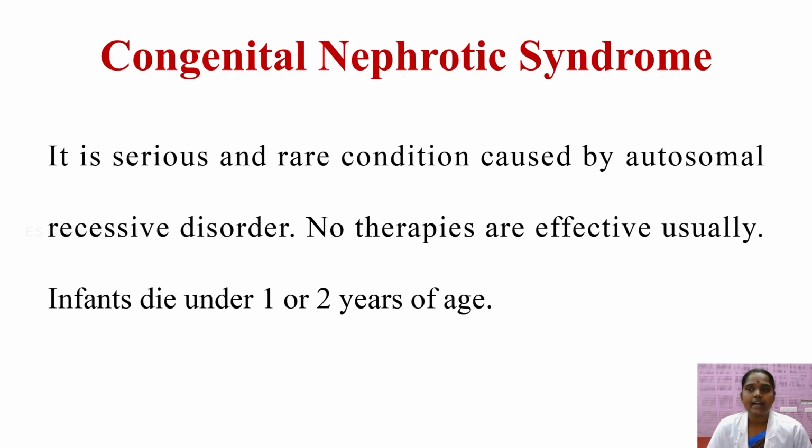Next, we move on to congenital nephrotic syndrome. Congenital nephrotic syndrome is a serious and rare condition caused by an autosomal recessive disorder. There are no effective therapies. Usually, infants die by 1 or 2 years of age. It occurs during delivery; the baby develops nephrotic syndrome in the mother's womb itself. It is a rare autosomal recessive disorder, and it cannot be managed with proper treatment. Babies usually die after 1 or 2 years.